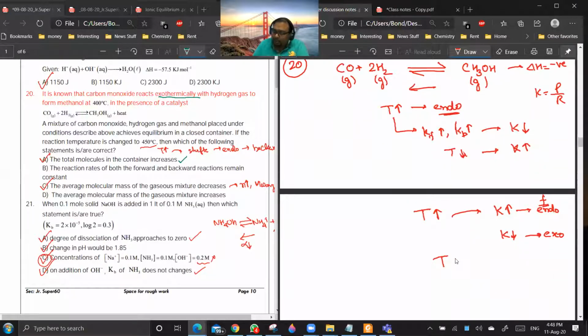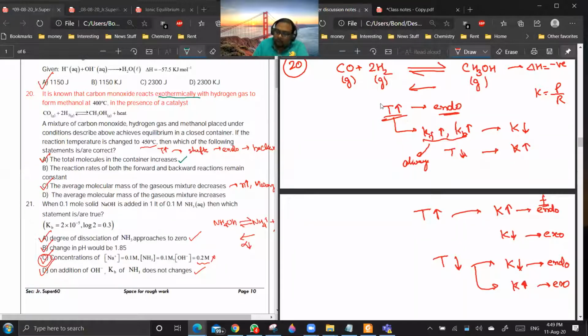Just reverse the sign. If temperature decreases, the value of K will decrease if the forward direction is endo, and it will increase if the forward direction is exo. Sir, Kf and Kb, sir? Kf and Kb will always increase. Sir, even when temperature increases? Yeah. If temperature decreases, then there is a decrease, no, sir?